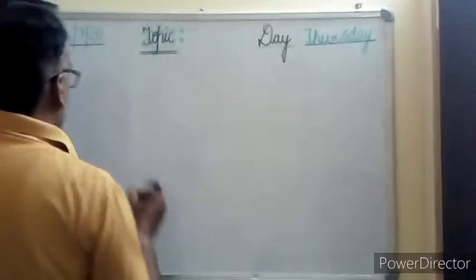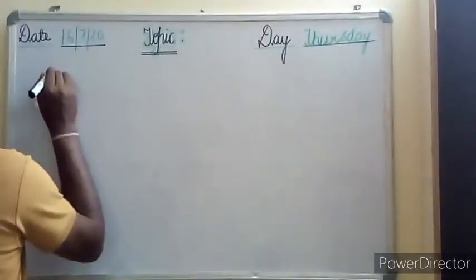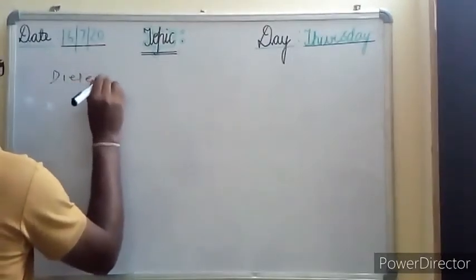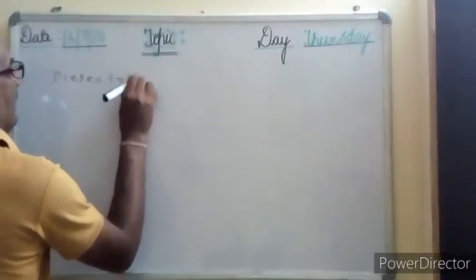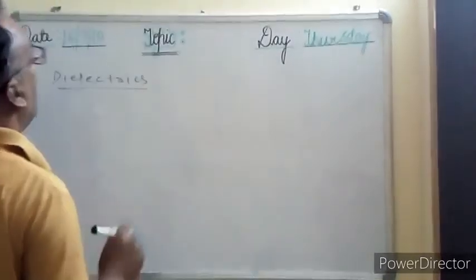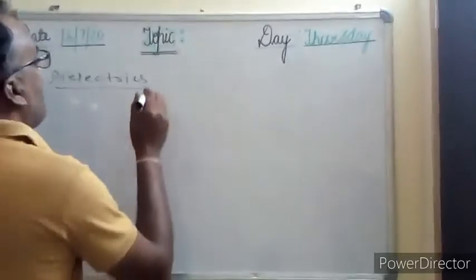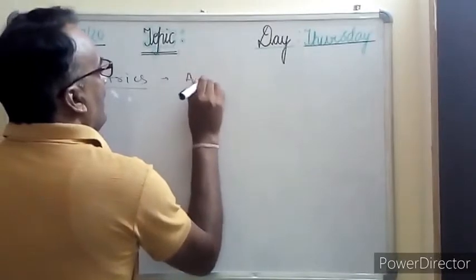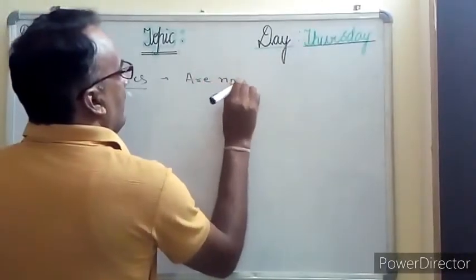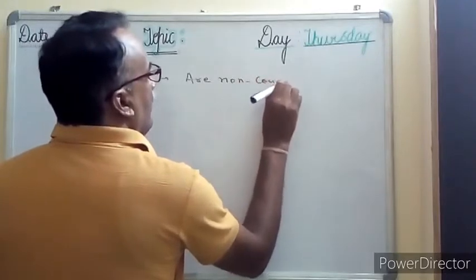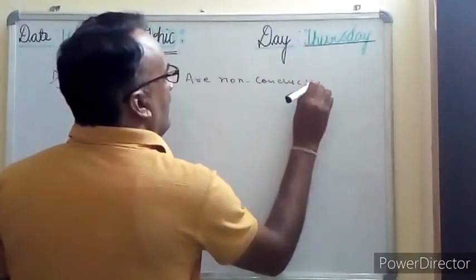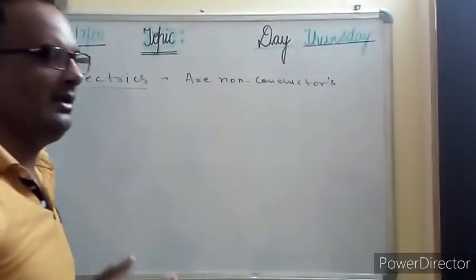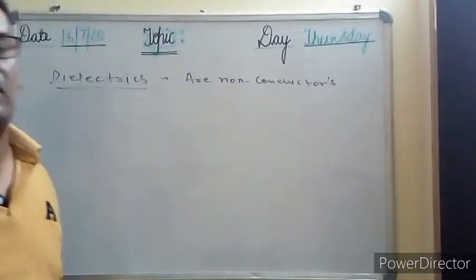It's a very important topic. So dielectrics. What is this dielectrics? Actually, dielectrics are non-conducting substances. They are non-conductors, like insulators. Insulators are non-conductors, so that is also, you can say, a dielectric.